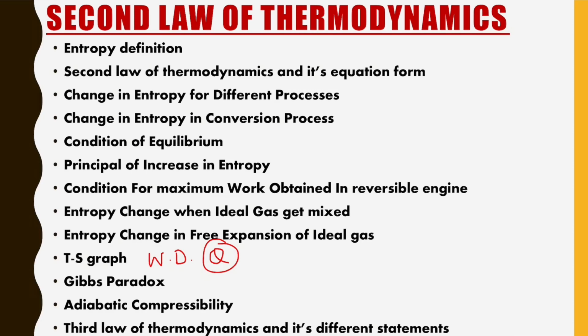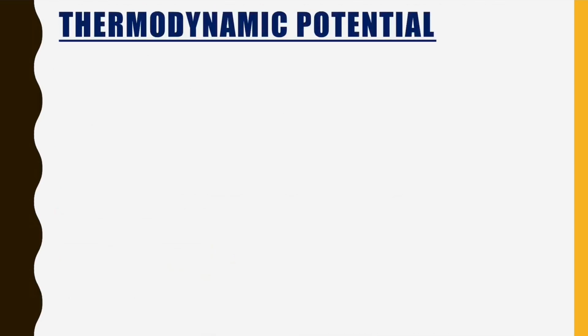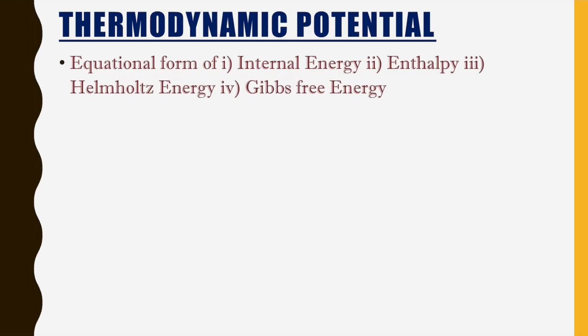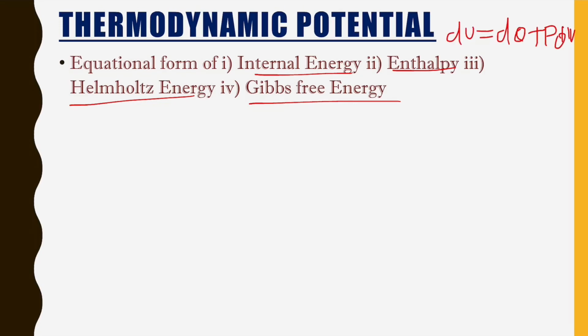After the second law of thermodynamics, we have to study thermodynamic potentials. As we know, there are some thermodynamic potentials we have defined, like internal energy, enthalpy, Helmholtz energy and Gibbs free energy. We have some notations for those also. So what is the equational form of all these four potentials? Like for internal energy we write dU equals dQ plus PdV. Like this, what is the equational form of enthalpy, Helmholtz energy and Gibbs free energy?